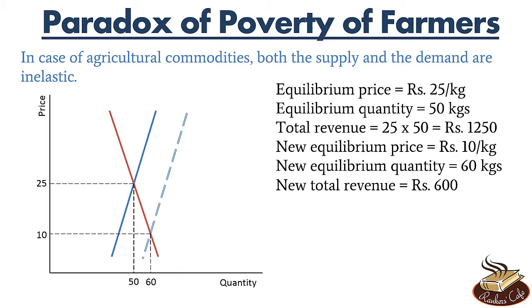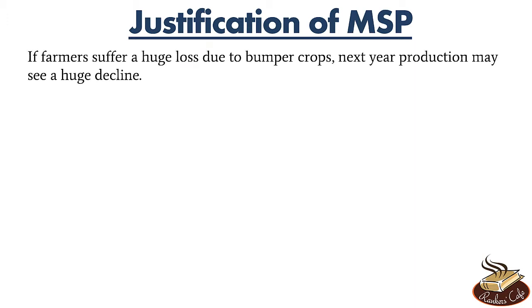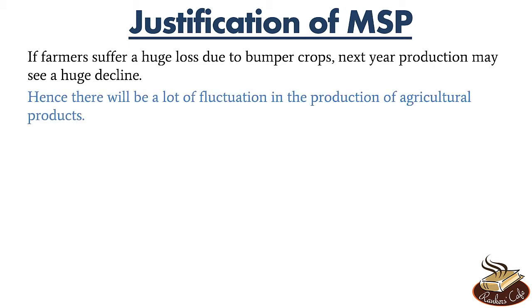So let me ask you a question. Think about it from the point of view of a farmer. A farmer may be ready to suffer losses in case his crop fails. A farmer will accept that. But if he incurs losses even in case of good crops, will the farmer want to grow such crops? Obviously not, right? If farmers suffer a huge loss due to bumper crops, next year production will see a huge decline. Farmers will stop producing such crops, right? Hence, there will be a lot of fluctuations in the production of agricultural products. So that is the reason why the Indian government gives minimum support price to farmers.